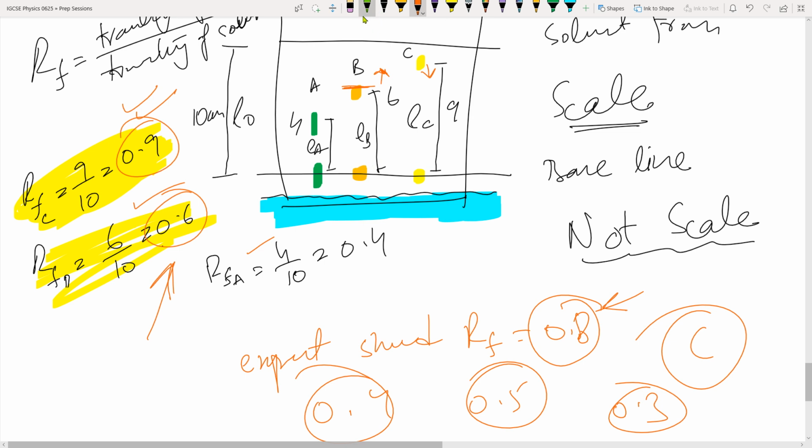Also, what does this 0.9 suggest to you? Now this is a very critical question which is rare. What does it suggest? If you remember, you studied in grade 8 that the more soluble it is, the more it travels. That means C was more soluble in the solvent than A. Do you understand this fact?